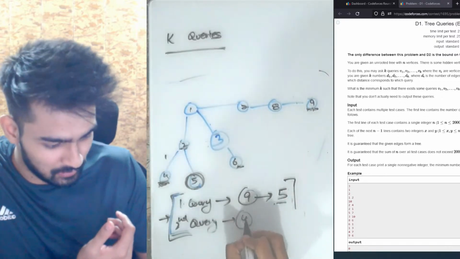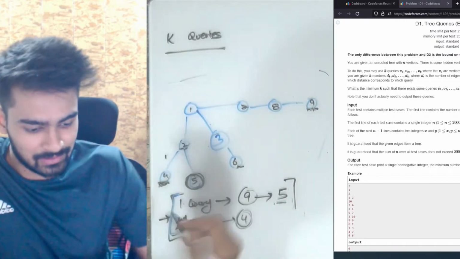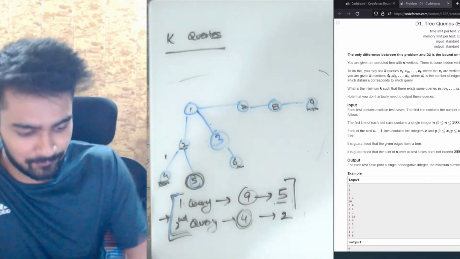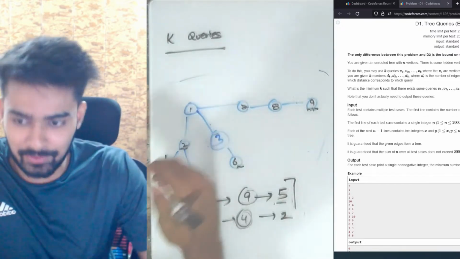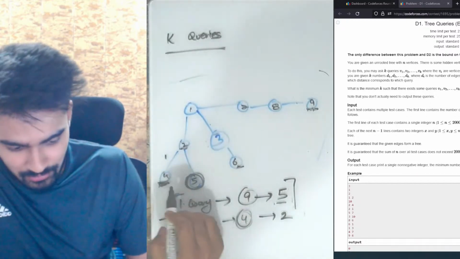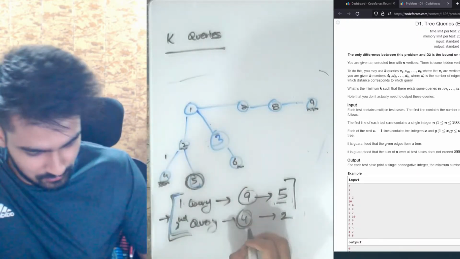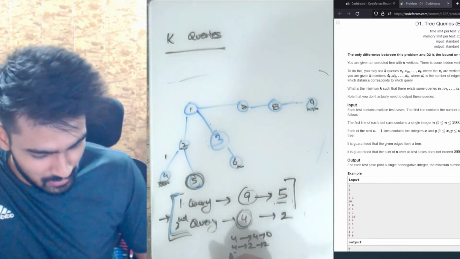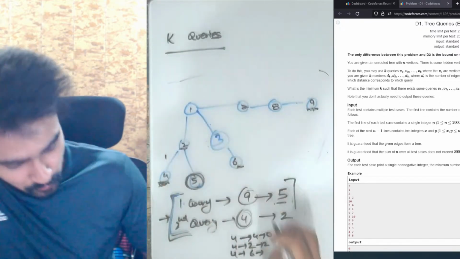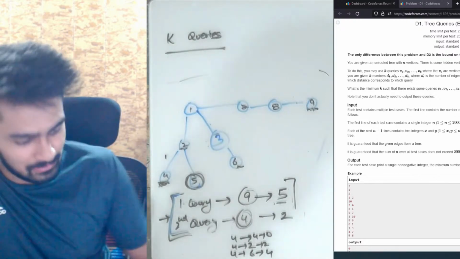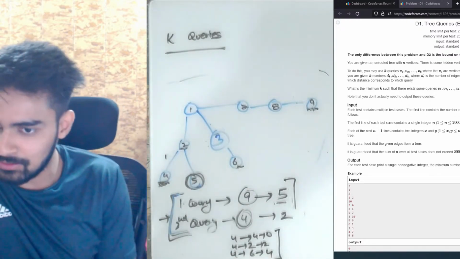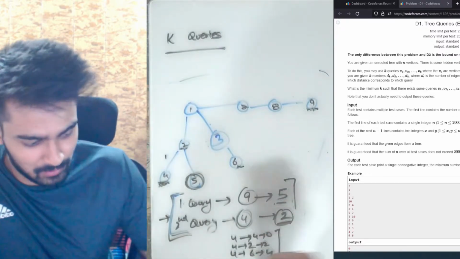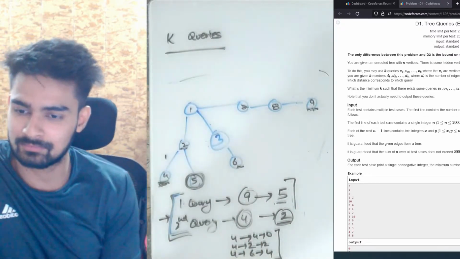Now we make the second query, which is from 4. The distance of 5 from 4 is 2. And through this, we are able to uniquely identify it, because the distance of 4 from 4 is 0, the distance of 4 from 2 is 2, and the distance of 4 from 6 is 4. Since all these 3 distances are unique, and we know our hidden node has a distance of 2, we are able to figure out that the hidden node is 5.